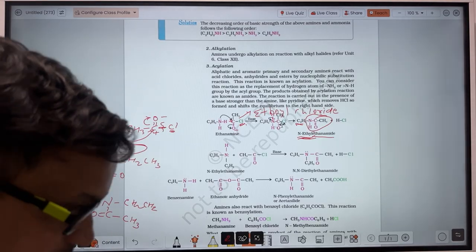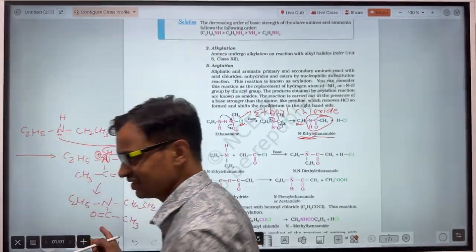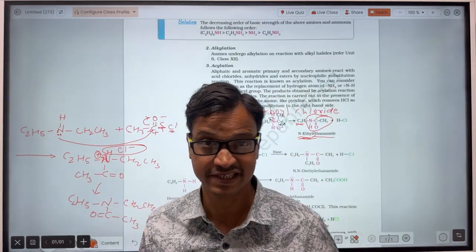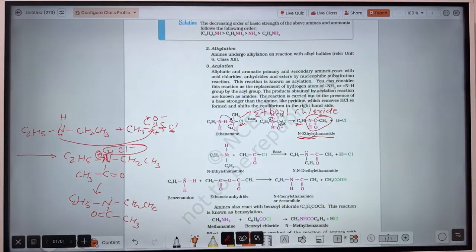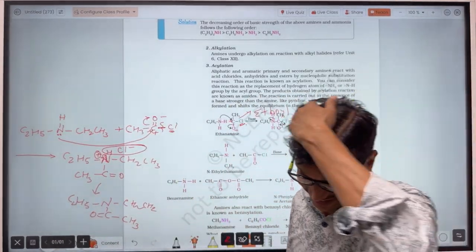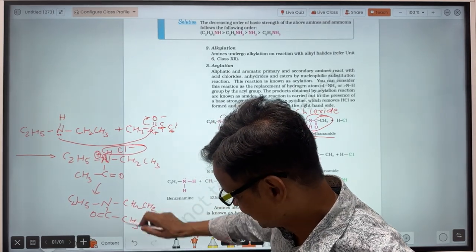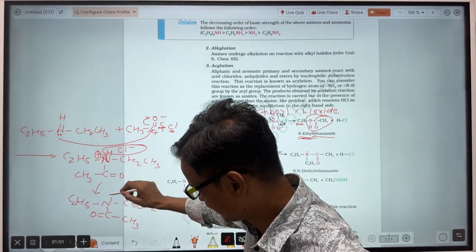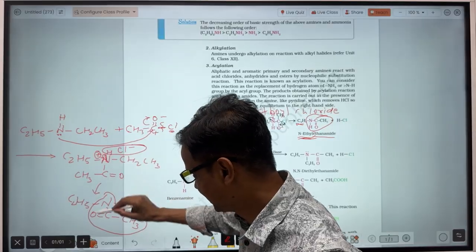Write the IUPAC name of this compound. I am giving you one minute. That was not tough. Okay, how to write that? Let's see. Nitrogen, C double bond O, CH3. When nitrogen is bonded to an acyl carbon, for the whole of them the word will be amide.